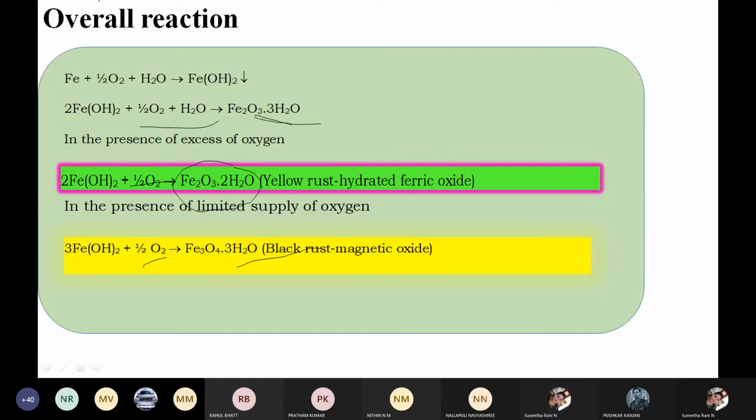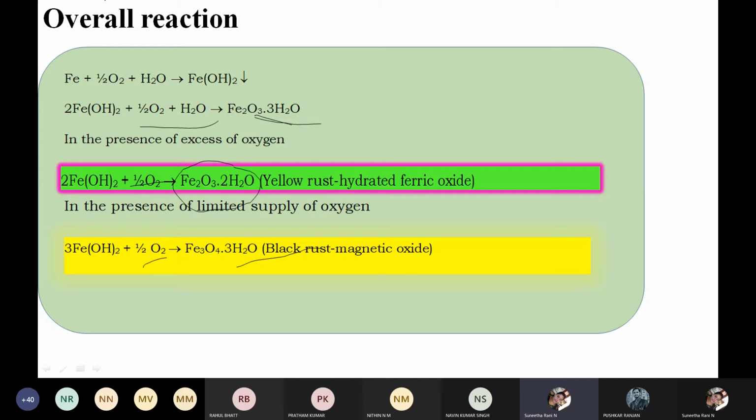Understood? Any doubt in the electrochemical theory? Can I move to the next topic? Yes, ma'am. No doubt, ma'am. Understood. Anyone else?